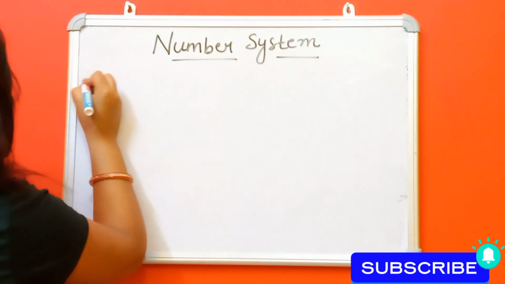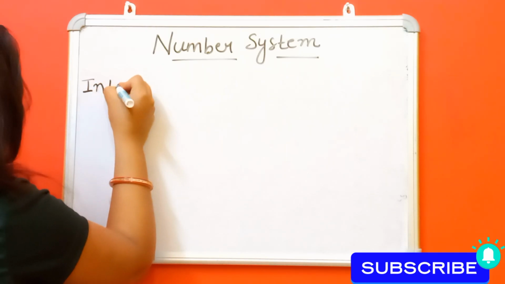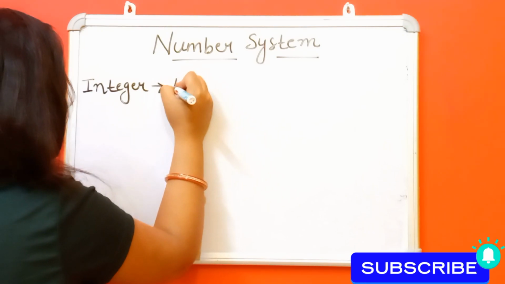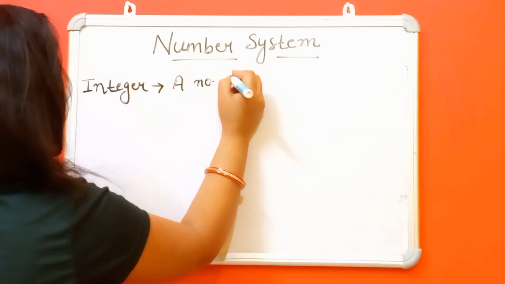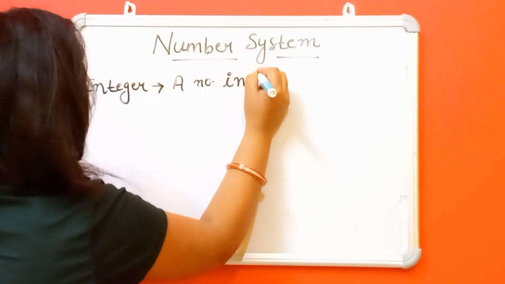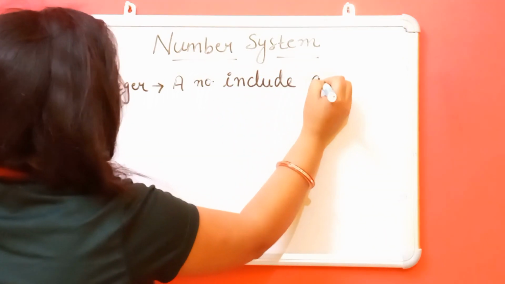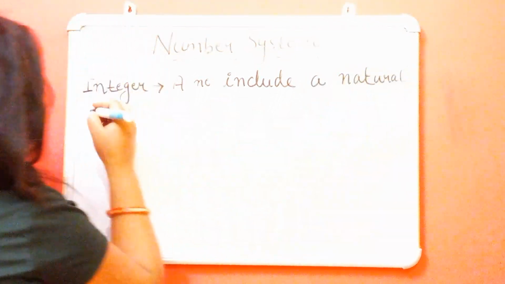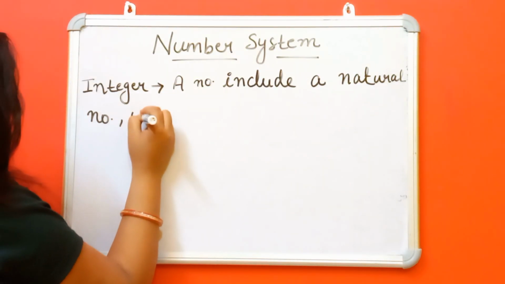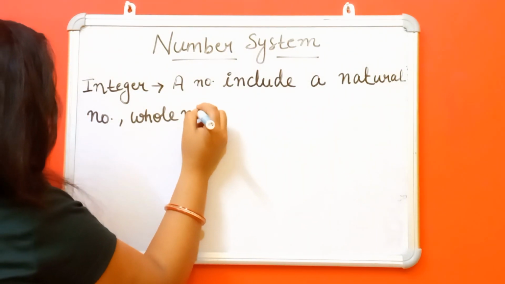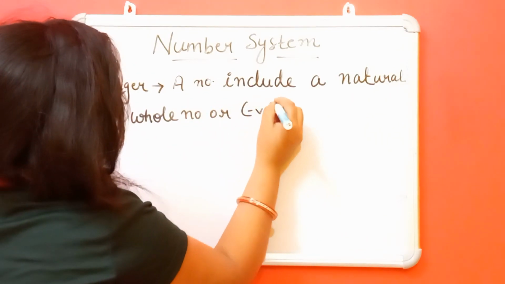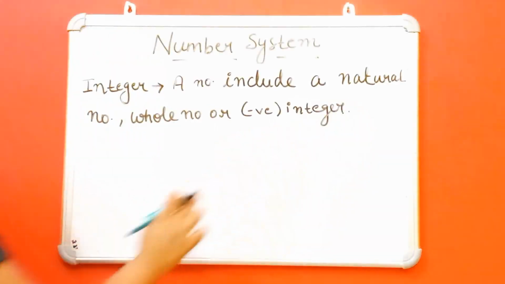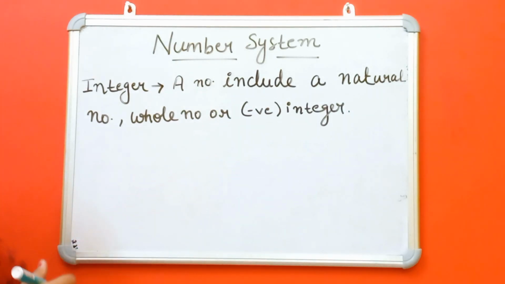We will write: a number including natural numbers, whole numbers or negative integers. Okay, this is the symbol of a negative integer.